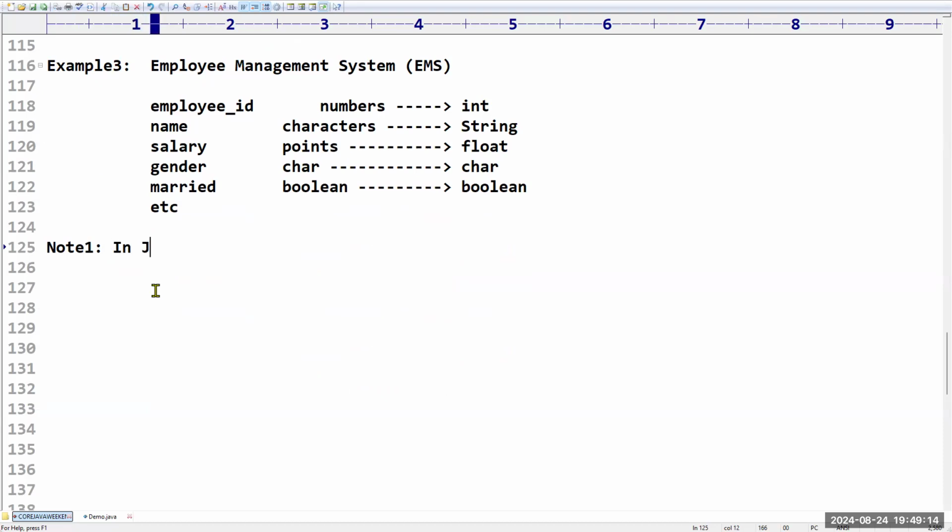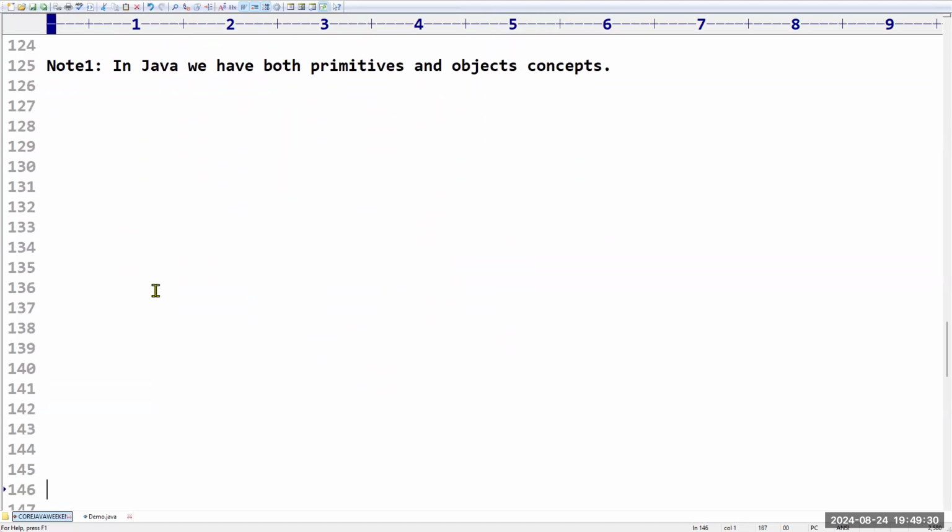In Java, we have both primitives and objects. In Java, we have both the primitives and object concepts. Sir, what is meant by primitive? What is meant by object? You may have a doubt. I just want to cover it with one small example so that I think you people are going to understand.